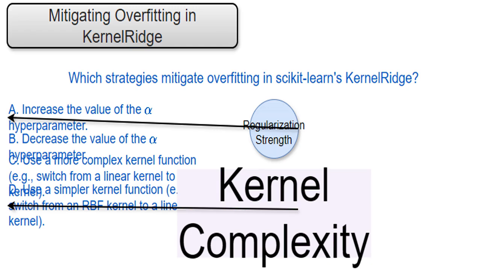The kernel function determines how the model measures similarity between data points. Complex kernels, like the radial basis function, RBF, kernel, are flexible and can capture highly nonlinear relationships. But this added flexibility means they are more likely to overfit. They can memorize the training data rather than learn the true underlying pattern. Simpler kernels, like linear kernels, have less flexibility, reducing the chance of overfitting.